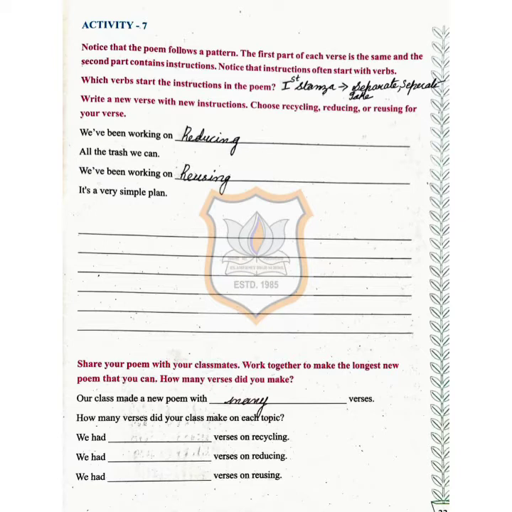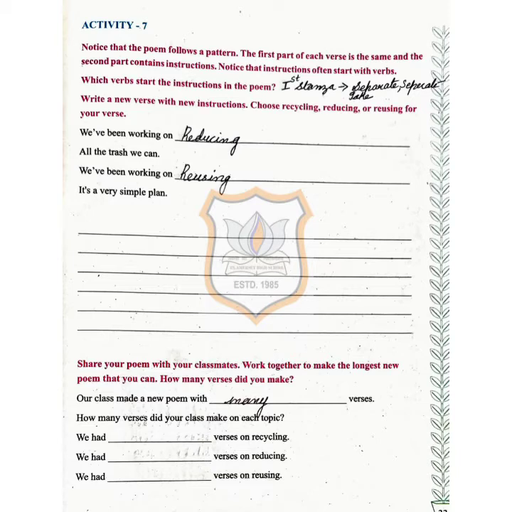What you have to do is write down the number of verses your classmates and you are doing. Blanks are given here: we had dash number of verses on recycling. You can write, for example, 8 verses on recycling. We had 6 verses on reducing. We had 5 verses on reusing.